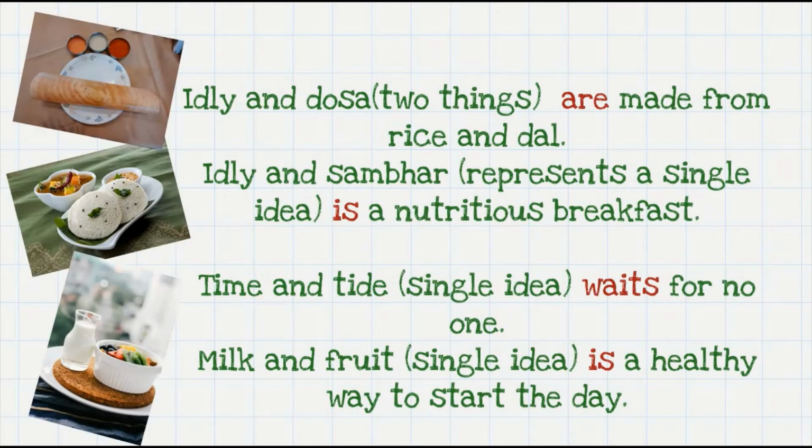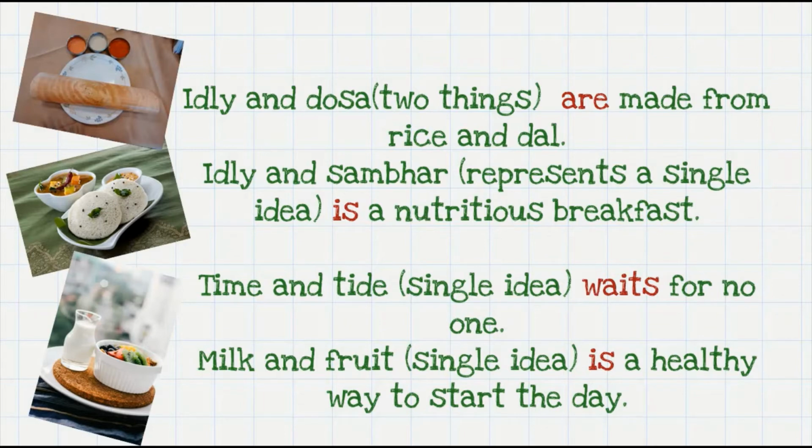So now let's look at a few more examples. The first sentence says idli and dosa are made from rice and dal because it represents two different things. But when I say idli and sambar or idli and chutney, then it represents a single idea, and therefore the verb that is used is is.